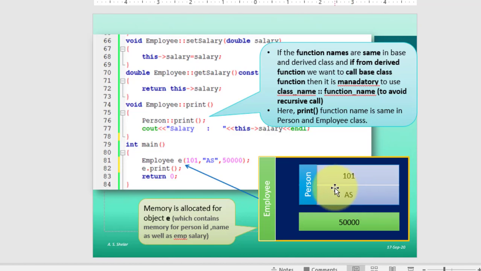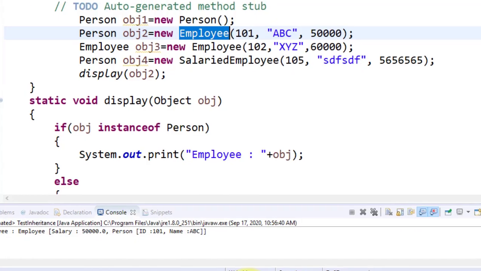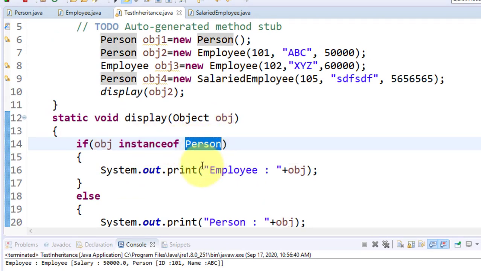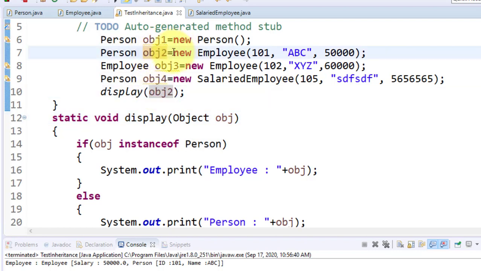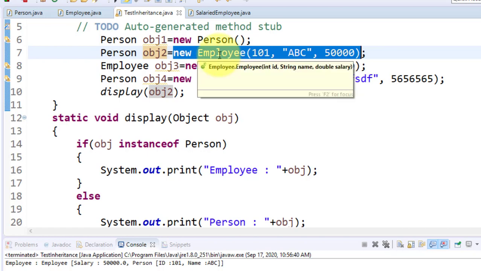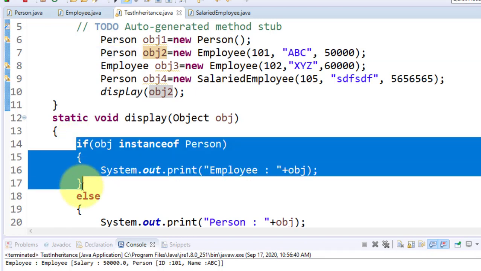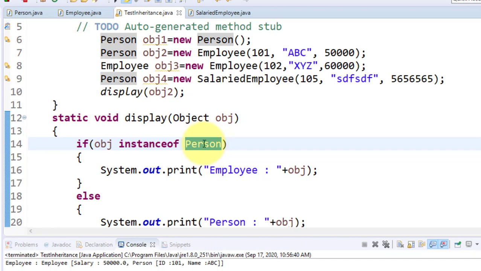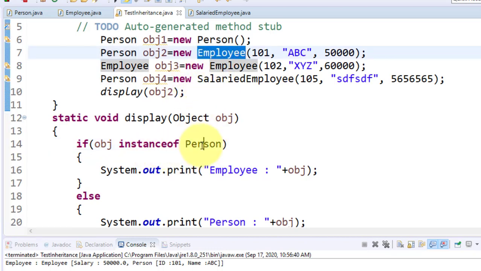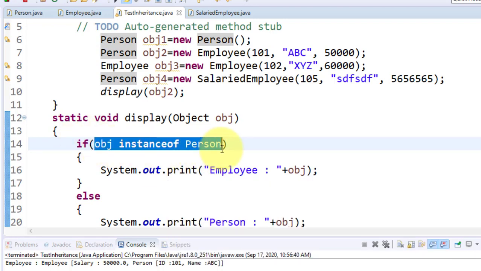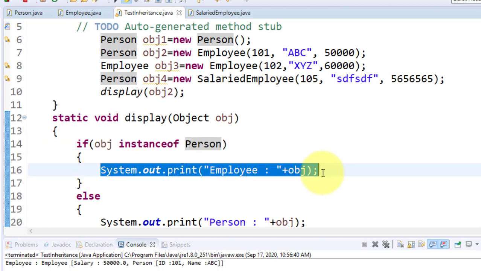Now in our testing example, look here. First, what we are checking is whether obj is an instance of person or not. Look here, what is the value of obj now? It is obj2. What is the value of obj2? It is a new employee, but the new employee object contains the object of employee as well as the person. So what is the first condition we are checking? If obj is an instance of person or not. Obviously in an employee, the instance of a person is available. So it is true. That's why this SOP statement gets printed.